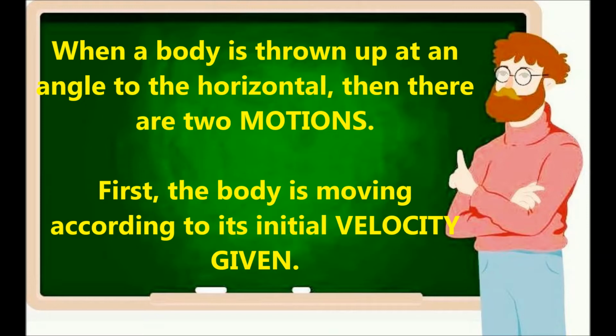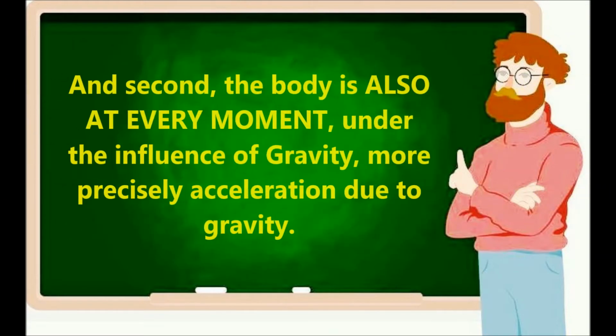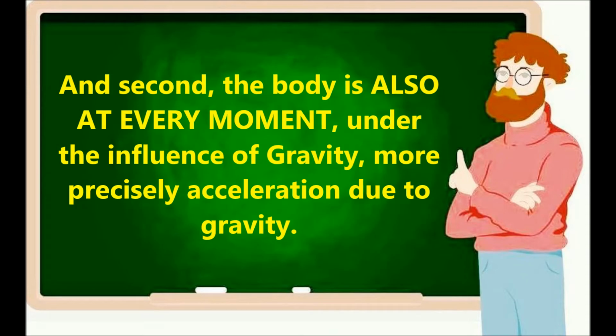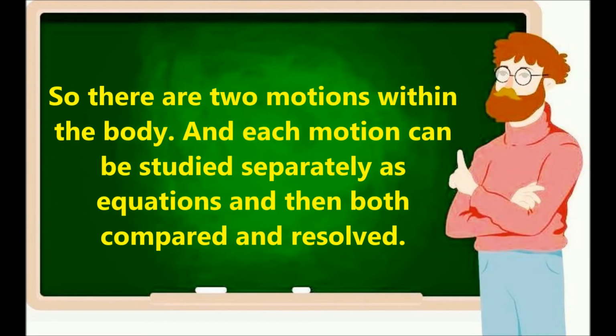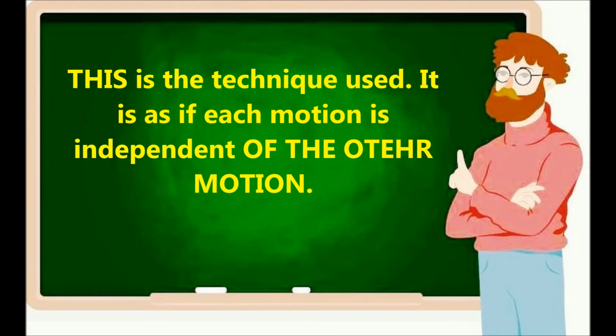then there are two motions. First, the body is moving according to its initial velocity given, so it should actually go in a straight line. Second, the body is also at every moment under the influence of gravity on Earth, more precisely, acceleration due to gravity. So there are two motions within the body, but each motion can be studied separately as equations, which means expressions of its exact motion, and then both compared and resolved. That we'll see very clearly soon enough.